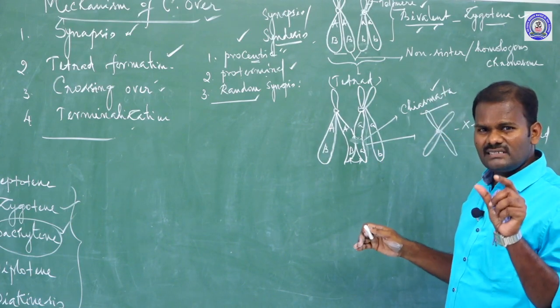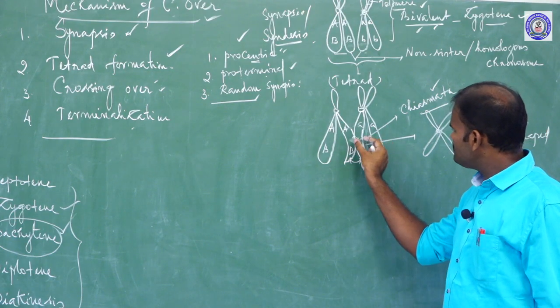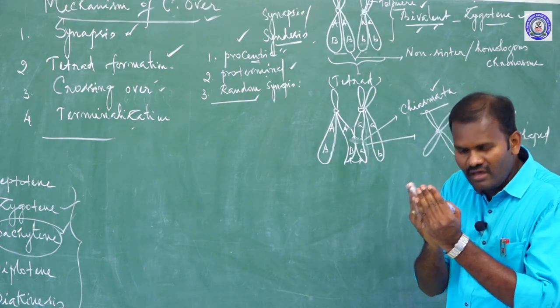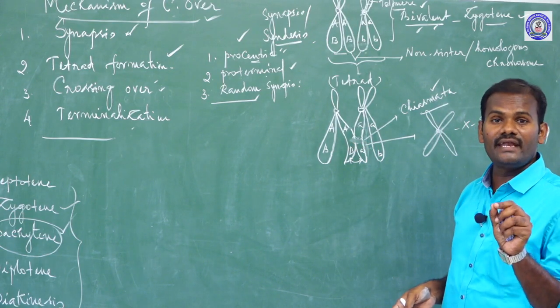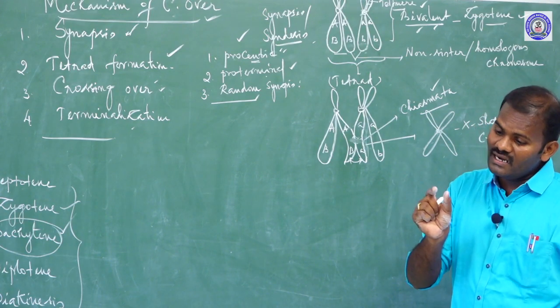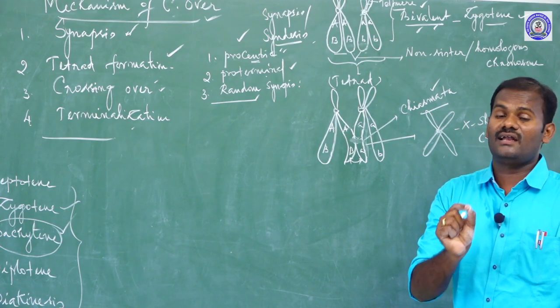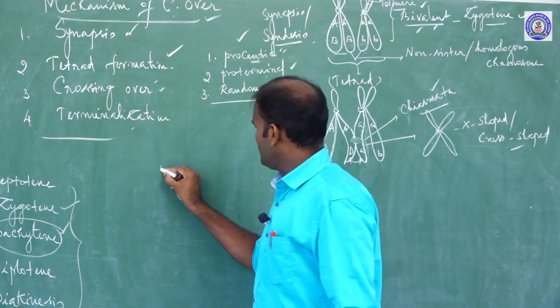In recent studies it was revealed that synapsis, the pairing of homologous chromosomes, and then chiasmata formation are facilitated by a highly condensed, organized filament structure called the synaptonemal complex.